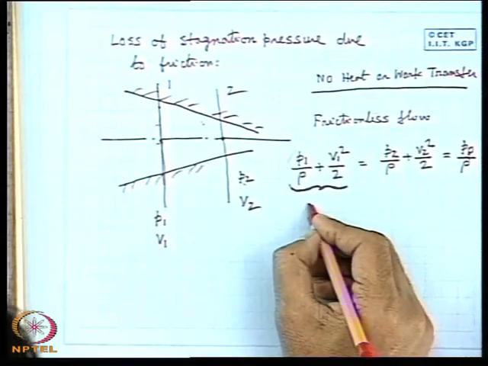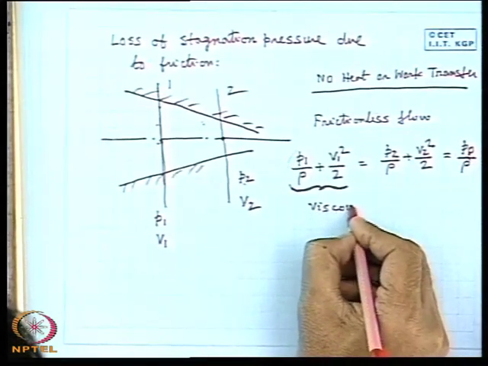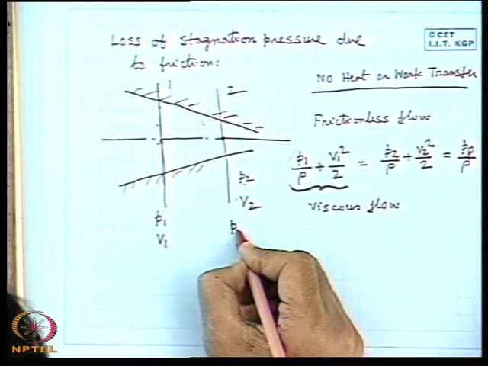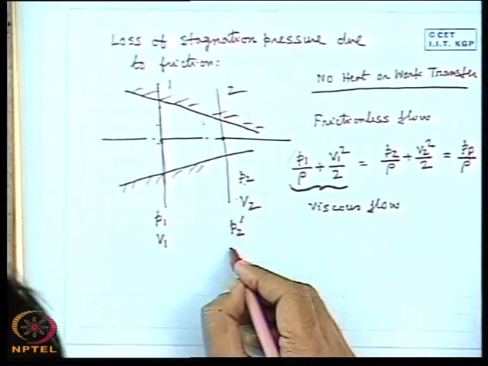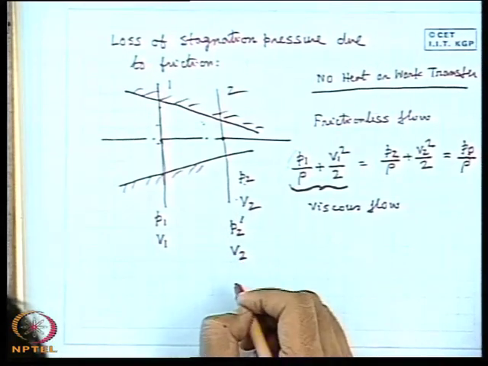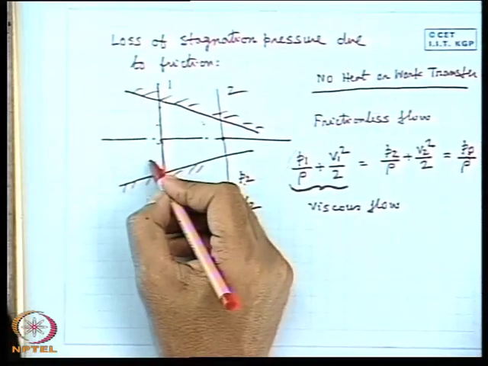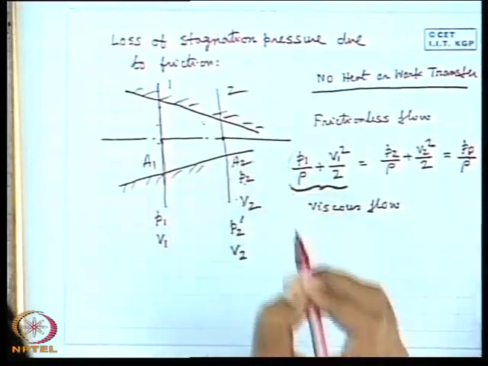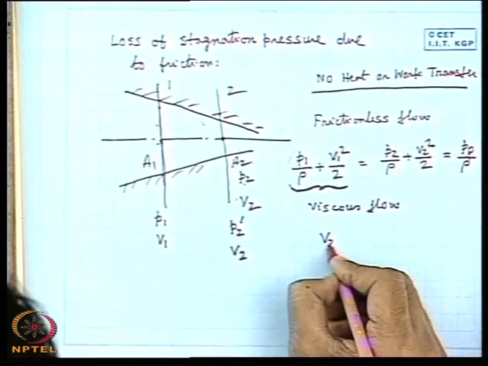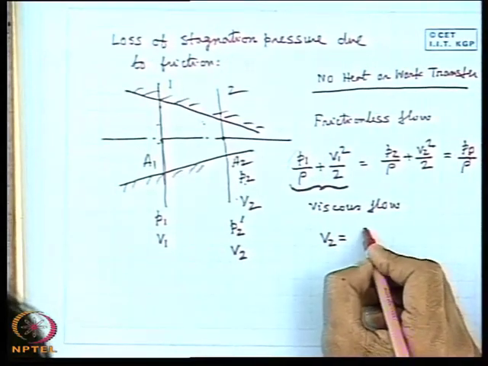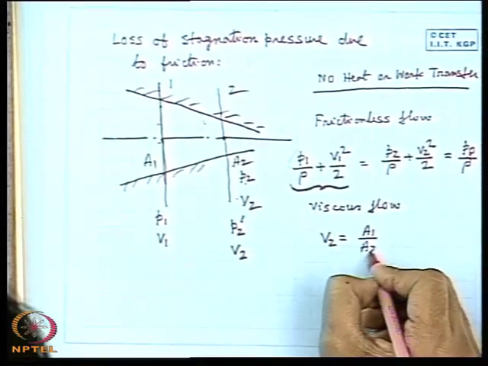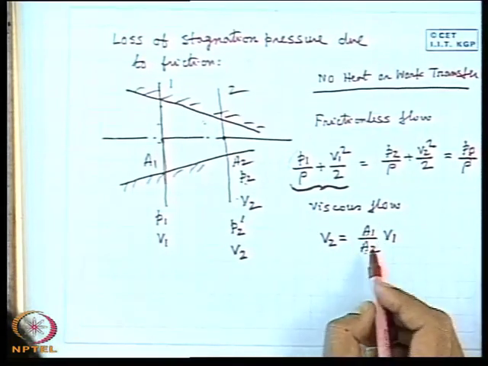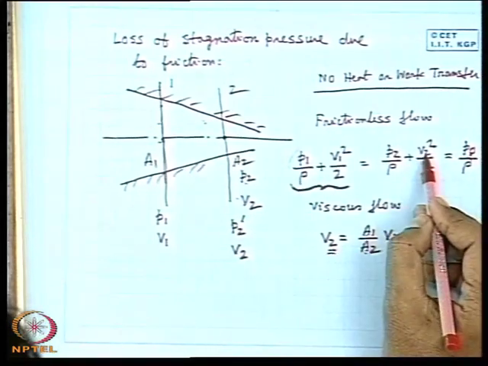But if you consider a viscous flow, which happens in reality, and in that case I define P2 dash as the pressure here and V2 as the velocity. Velocity will remain the same. Why? Because of continuity. If the area of cross section here is A1 and the area of cross section here is A2, then because of continuity we can say V2 is A1 by A2 into V1. So from continuity the average flow velocity will remain the same.